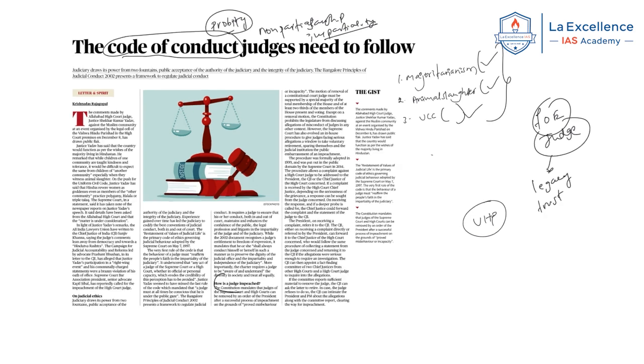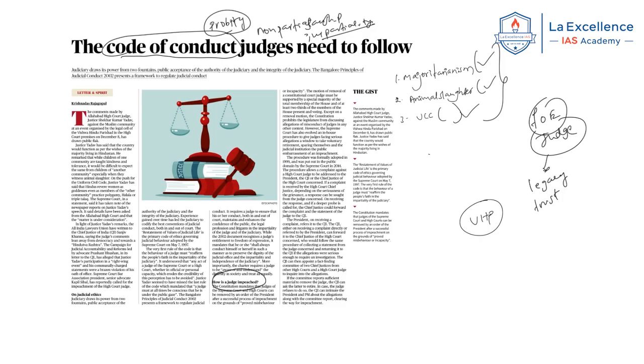Hence, in this article, how a judge is impeached is also mentioned. You know that judges of the Supreme Court or High Court are removed based on two grounds: proved misbehavior and incapacity. Remember, even the Constitution does not define these two words. Okay? These are mentioned in this article. So try to use this as an example, especially in GS paper 4, in impartiality, non-partisanship and probity, code of conduct and things like that.